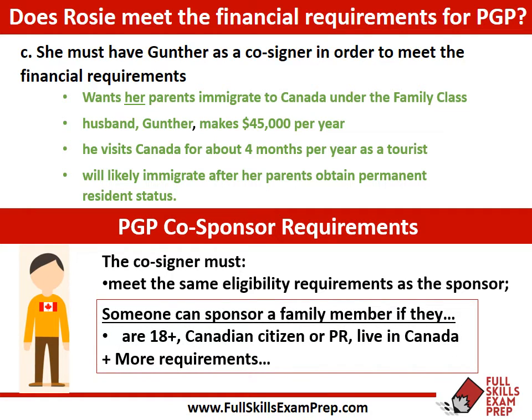Remember the very basic ones, of course, are that the person is 18 and over, Canadian citizen or permanent resident, and live in Canada. So Gunter, as we saw, is not a permanent resident of Canada and doesn't live in Canada either. Okay, and remember that in terms of sponsoring a parent or grandparent, it's slightly different if a person is co-sponsoring, because a spouse can co-sponsor his or her in-laws.